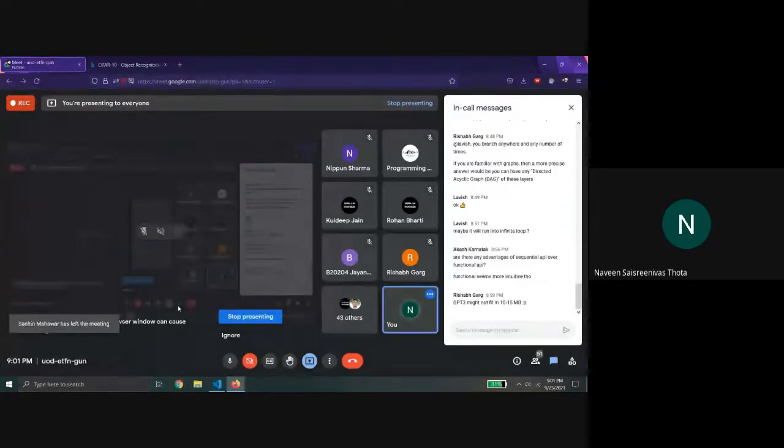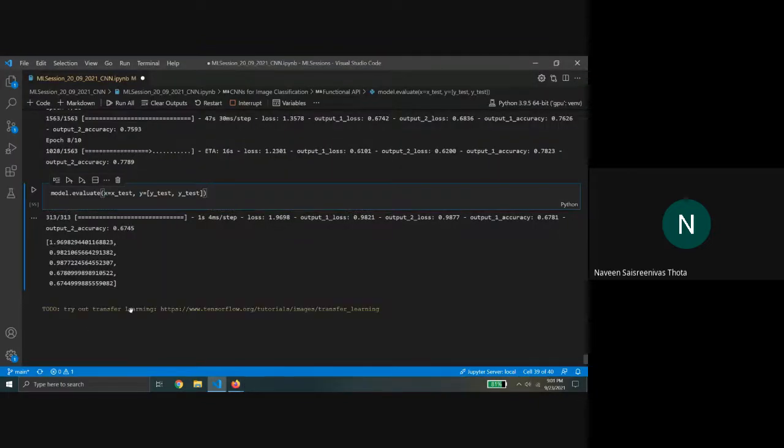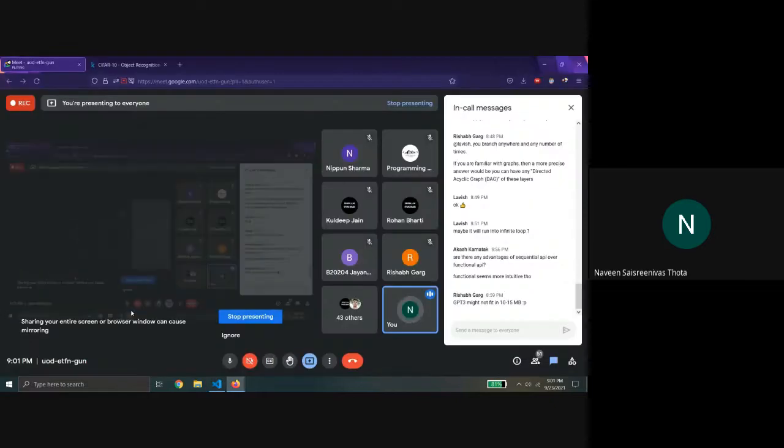If you just go on YouTube or Google about transfer learning, it's quite a simple topic. In fact, to some extent, humans also use transfer learning. Any more doubts, or else we can conclude the session today. I think we should move to the problem statement now. Okay then, I think Prajwal can take over and release the problem statement.